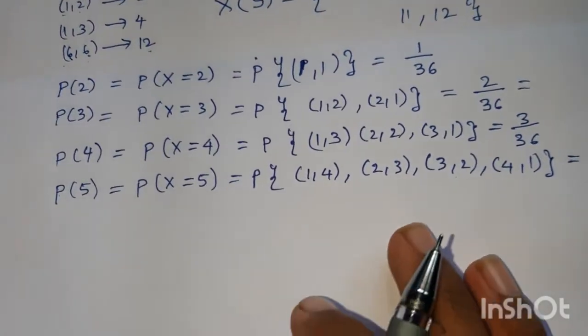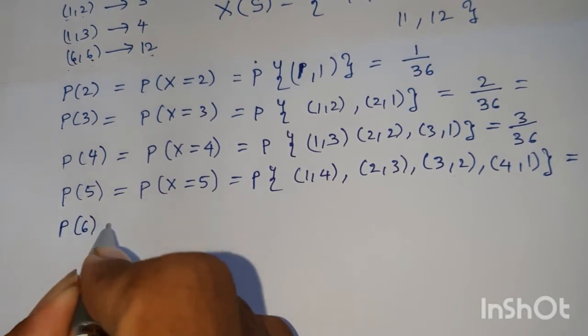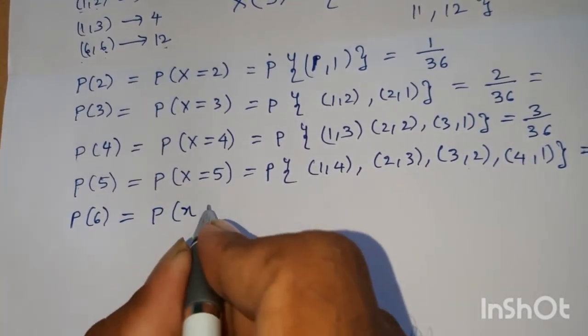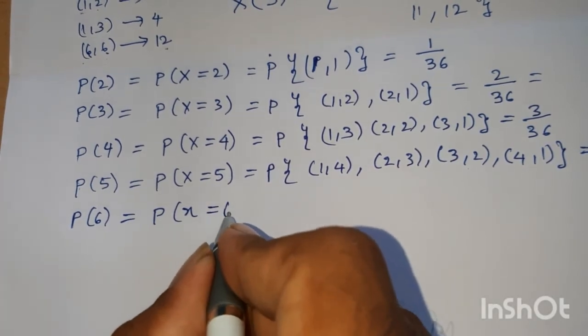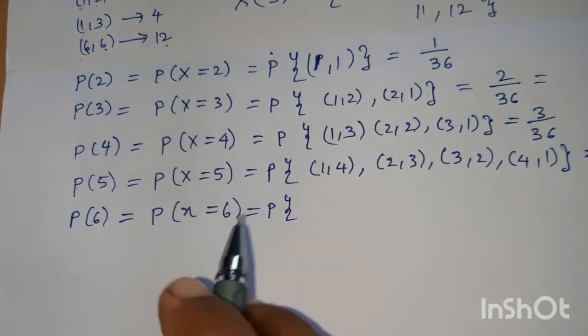Now P of 6, that is P of x is equal to 6, the probability when the sum is 6.